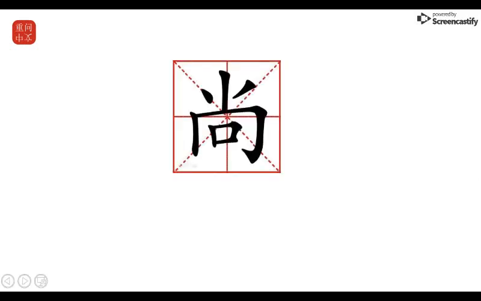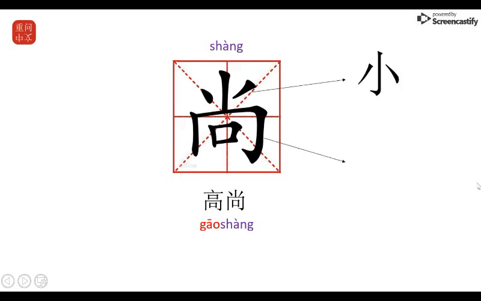Okay, so this is the seal script version of the character we'll be talking about today, modernly written like this. It's the character shang. Shang means something like esteem or worth. You might be familiar with the word 高尚, meaning noble. This character shang is actually made up of two other official radicals, the radical xiao and the radical tiong. But as you can see, the character shang doesn't receive its sound from either of the characters, but the sound that it does lend to other characters is that pronunciation of shang, or something resembling that pronunciation.